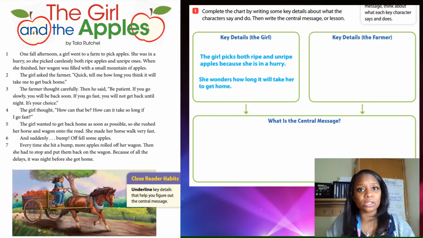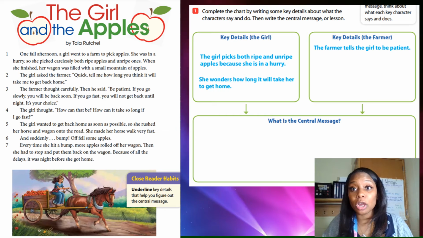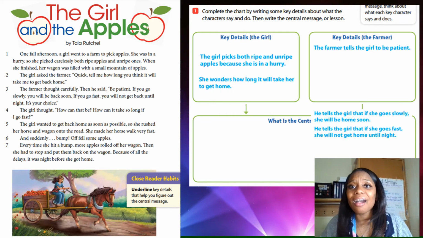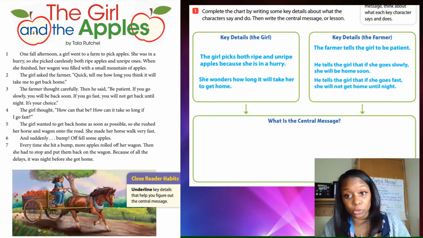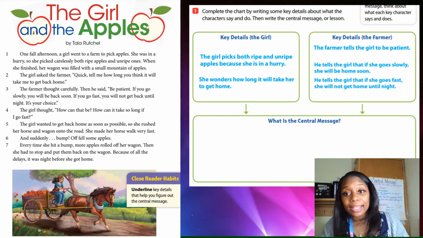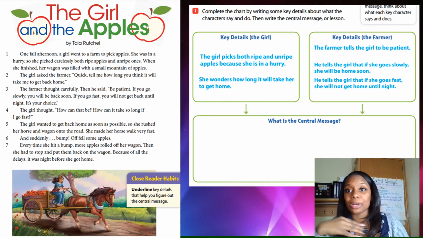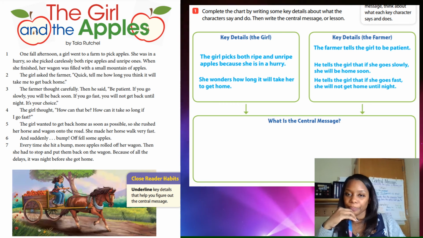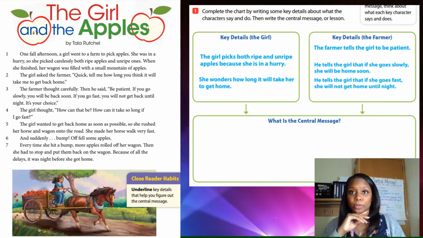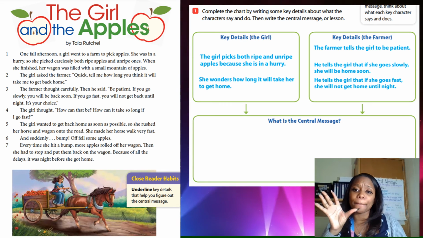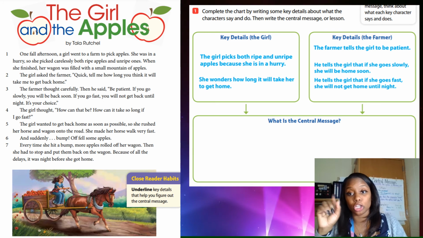What are some key details from the farmer? The farmer told the girl to be patient. He also tells the girl that if she goes slowly, she will be home soon. But he said if she goes fast, she will not get home until night. So here are my key details for the girl. Here are my key details from the farmer. Now we're going to look at both of these details to determine what was the lesson learned.